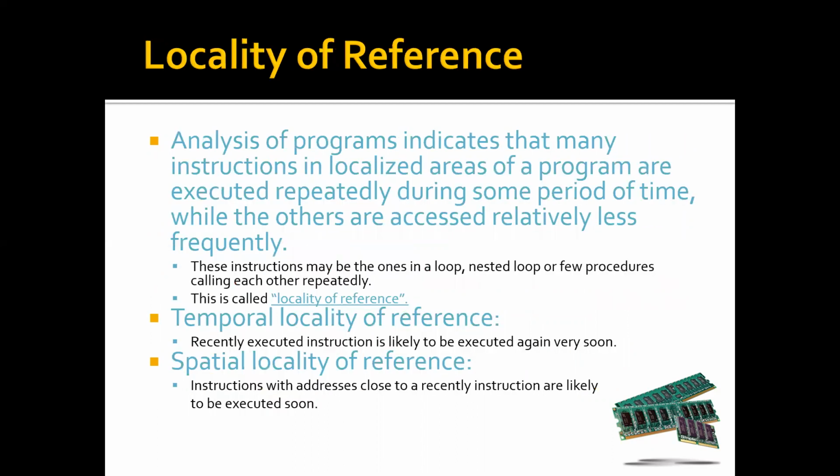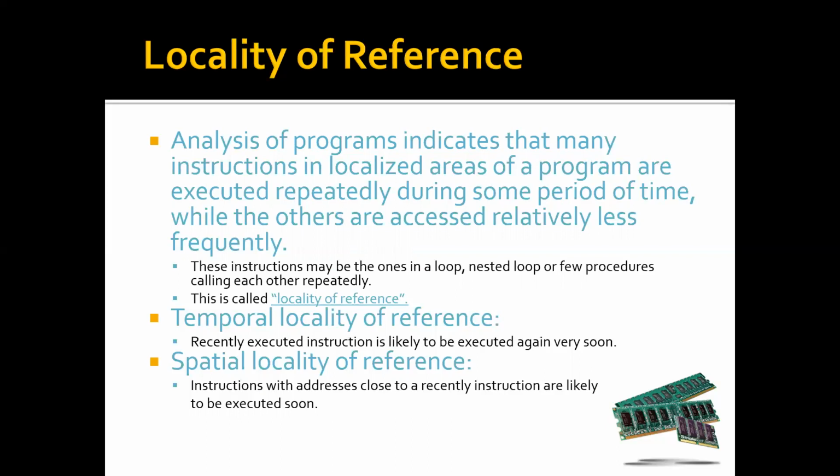So what is locality of reference? The analysis of programs indicates that many instructions in localized areas of a program are executed repeatedly during some period of time, while the others are accessed relatively less frequently. So a part of the program is usually executed repeatedly, and some of the instructions are executed less frequently.